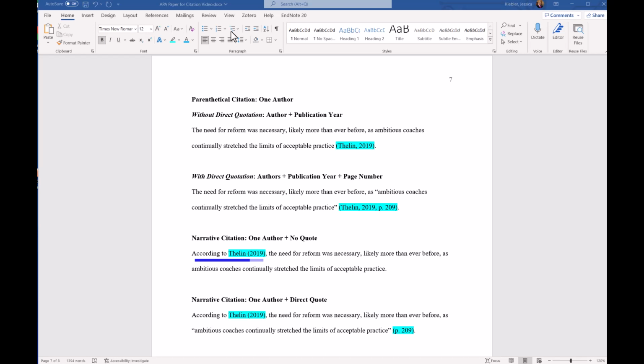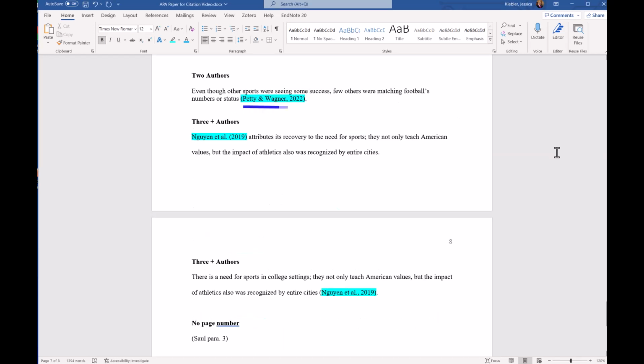If you include the author's name in the sentence, that is called a narrative citation. In this case, you need to include the year in parentheses directly after the author's name. If you include the author's name and a direct quote, the page number or paragraph goes at the end of the sentence in parentheses.